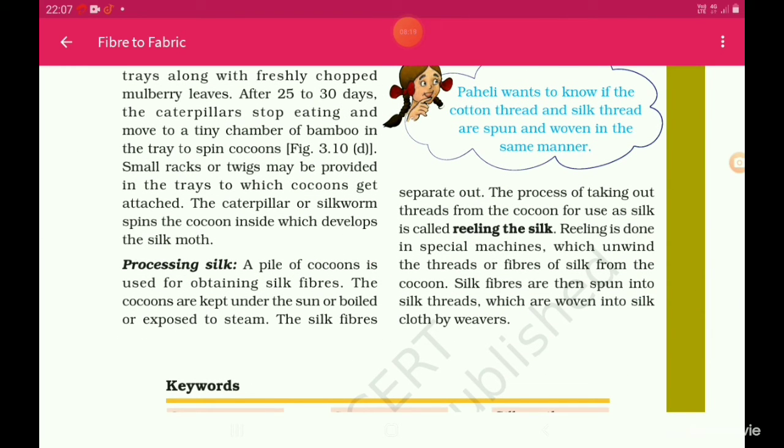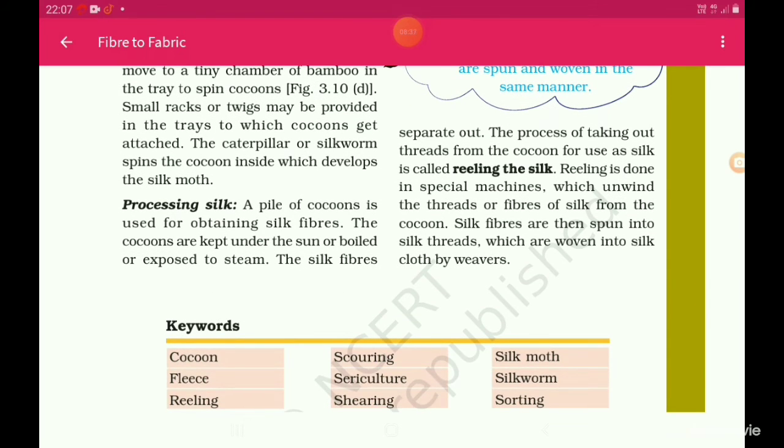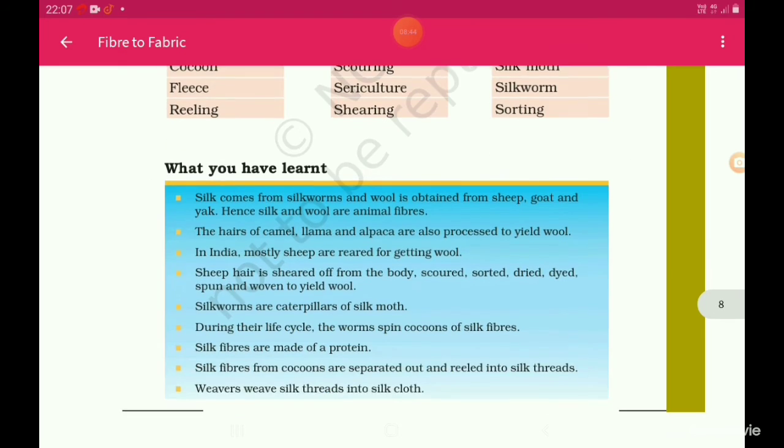The process of taking out threads from the cocoon for use as silk is called reeling the silk. Reeling is done in special machines which unwind the threads or fibers of silk from the cocoon. Silk fibers are then spun into silk threads which are woven into silk clothes by weavers.